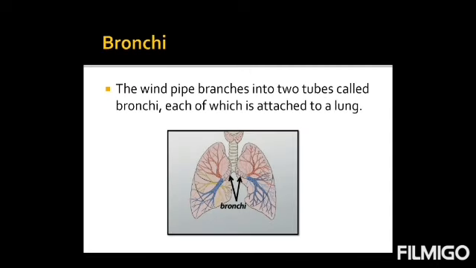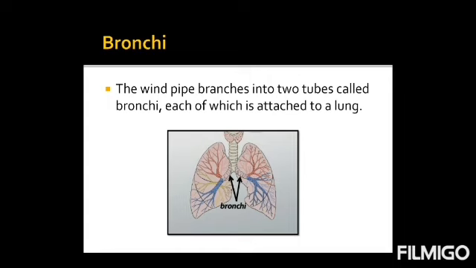Next is bronchi. The windpipe branches into two tubes called bronchi, each of which is attached to the lung. Windpipe or trachea, which is present inside our body, basically divides into two tube-like structures called bronchi, each of which is attached to a lung.